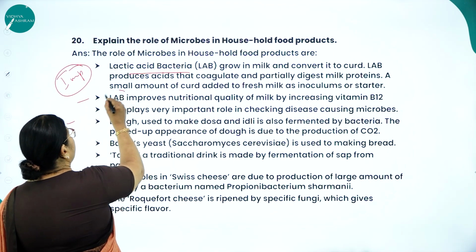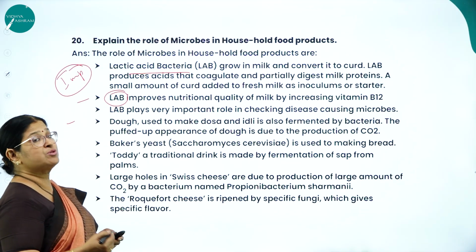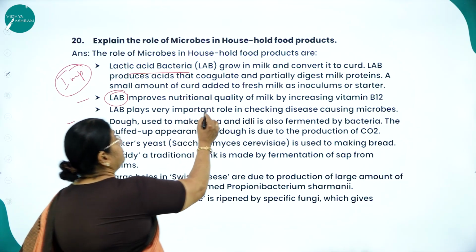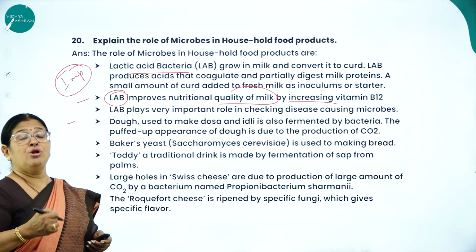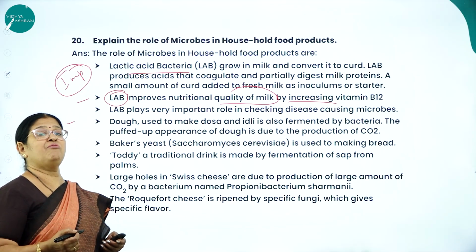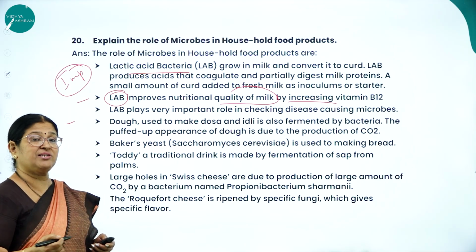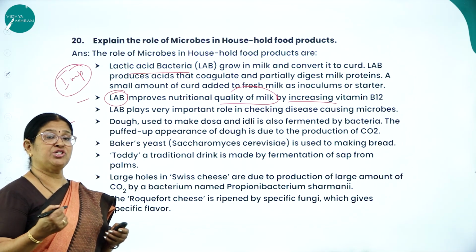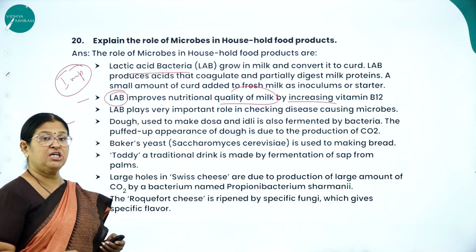Now what is the function of LAB? How is it useful to mankind? LAB improves the nutritional quality of milk by increasing vitamin B12. Curd has a lot of nutritional value, enriched with which vitamin? Vitamin B12. So in everyday life, we should make sure that our plate has curd.